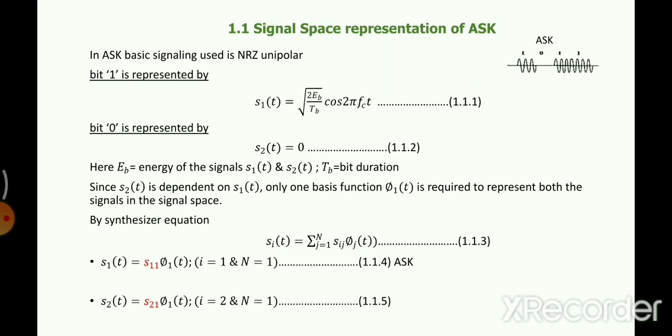So if we figure out the values of S11 and S21, we can represent the signals in terms of the basis function. So how do we find S11 and S21? S21 is basically the projection of signal 2 on basis function 1. See, S1t and S2t are orthogonal to each other.